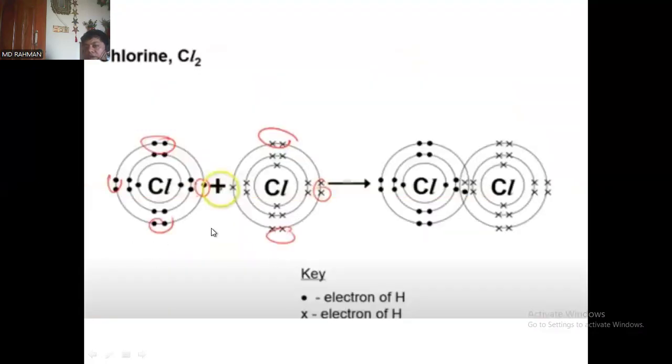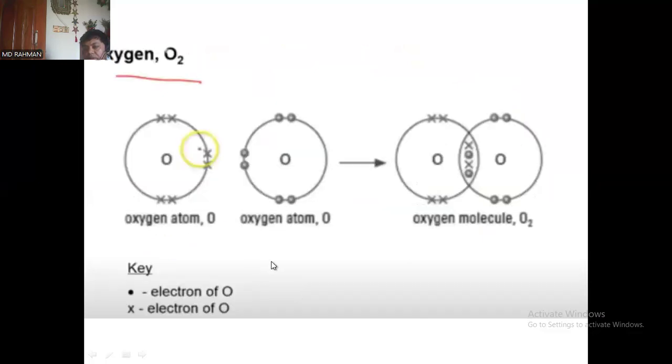And in case of chlorine, that we have already discussed, you can see here the dot and cross model, right? And in case of oxygen, this is the example. I hope you have understood. These are the internal part of the electronic disposition.